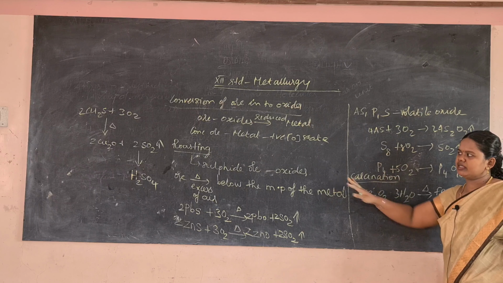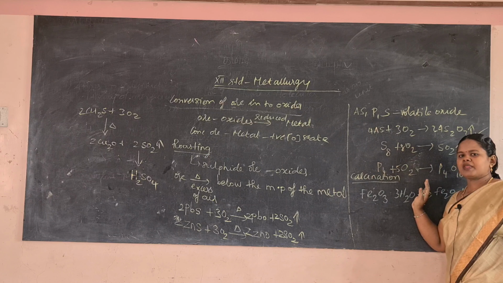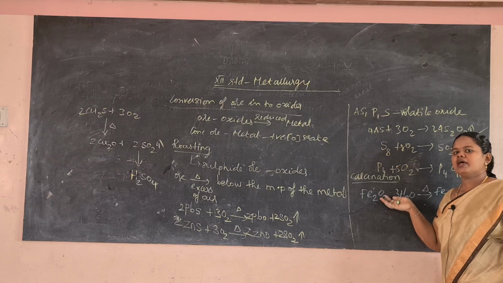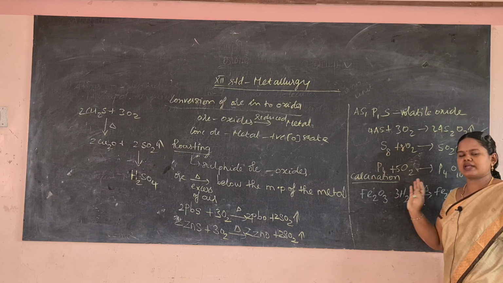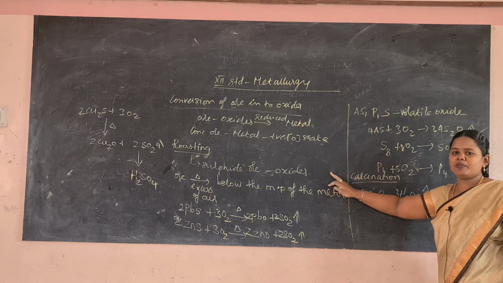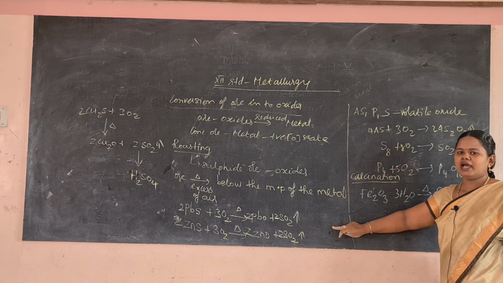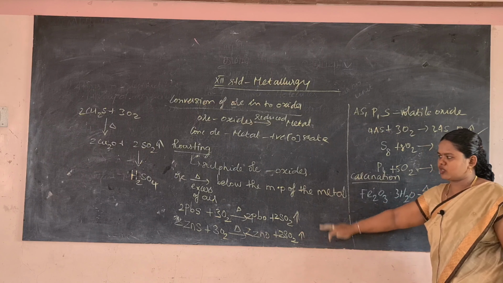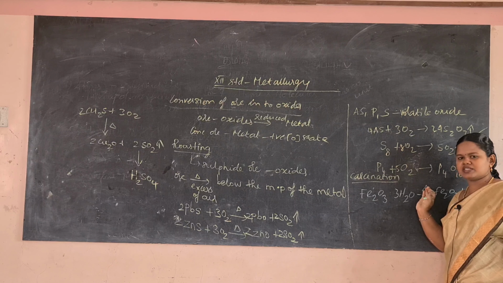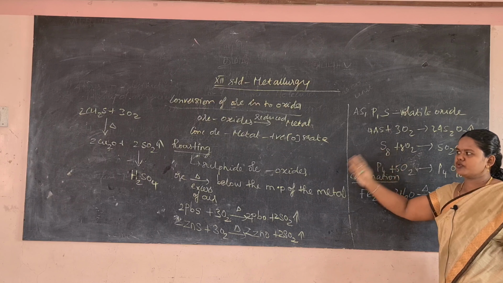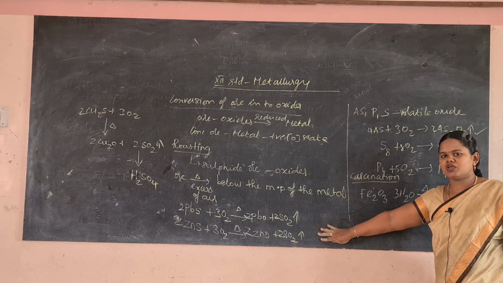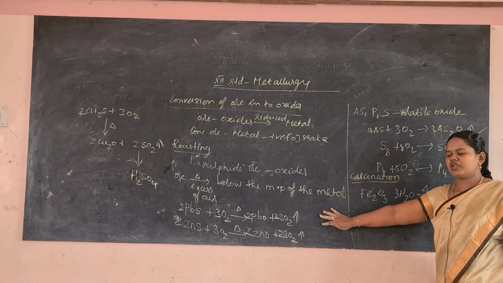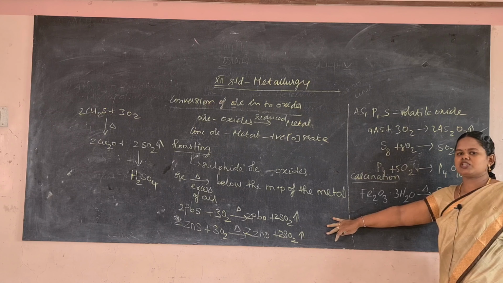So far we have learnt the roasting and the calcination. I hope you understood everything. It is very important that you write and learn. In chemistry you have to write and learn, then only you can remember the equations properly, and it is very important to balance all these equations. If I left anything unbalanced, please balance that one. Without balancing it becomes useless. So you have to balance the equation when you write or learn, and study.